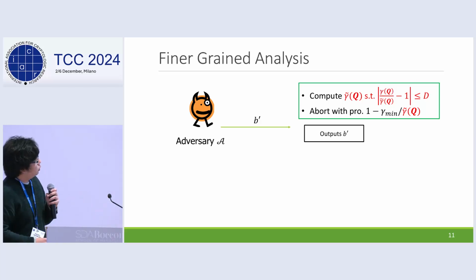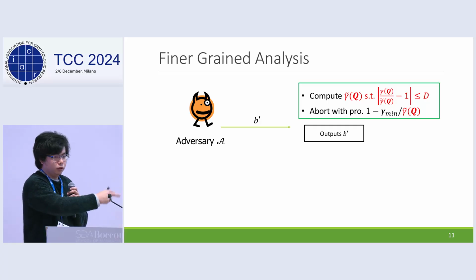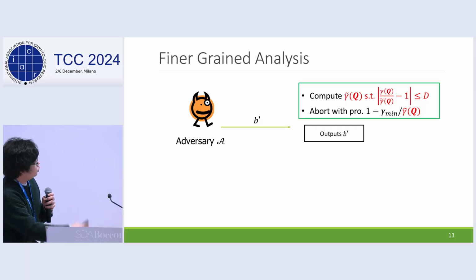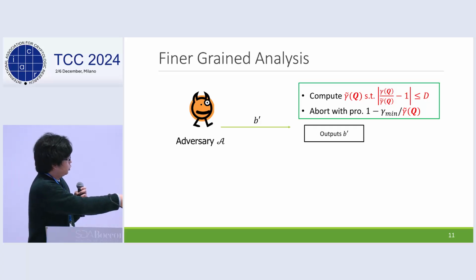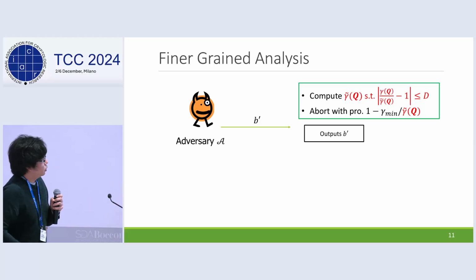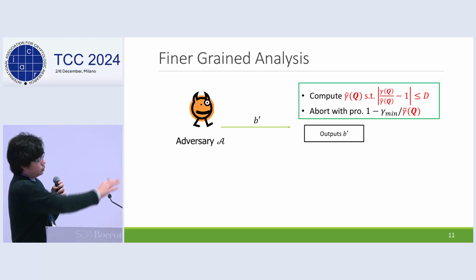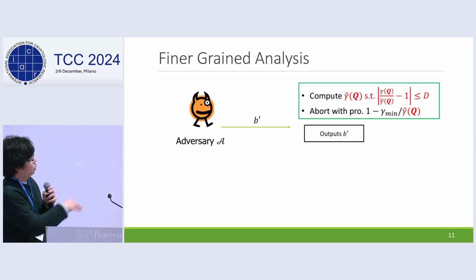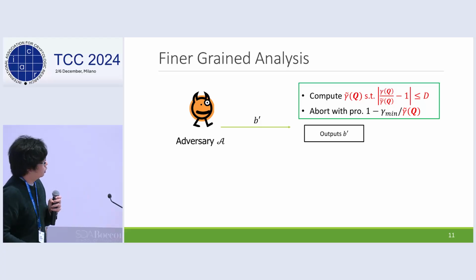Gamma no longer cancels out, as it did in the Waters analysis. But by using a useful condition, we can get this lower bound. If we can ensure this condition for value D, then the reduction has a non-negligible advantage like this when the adversary has a non-negligible advantage.